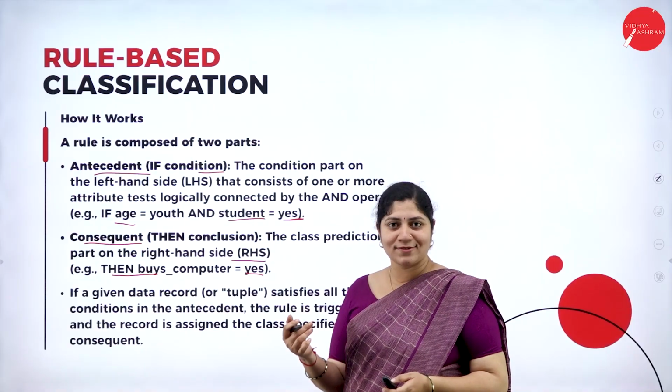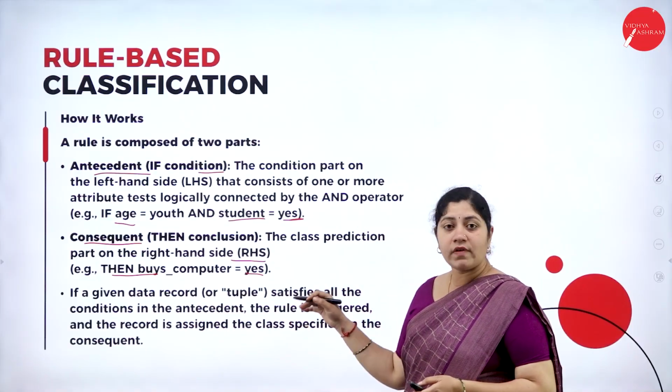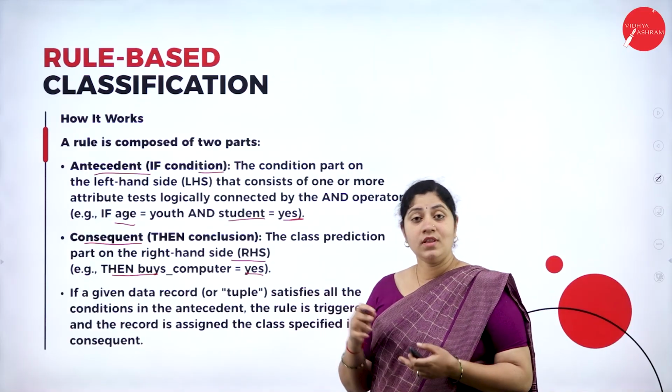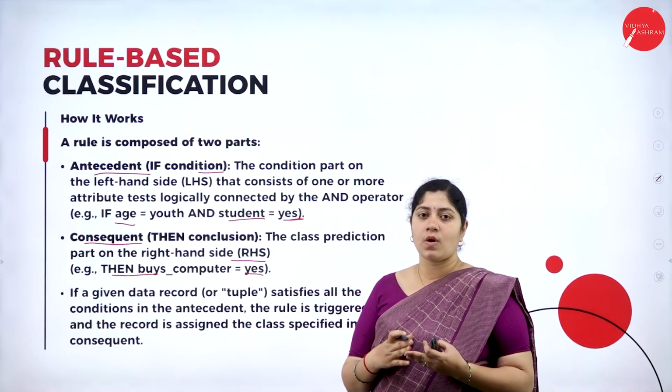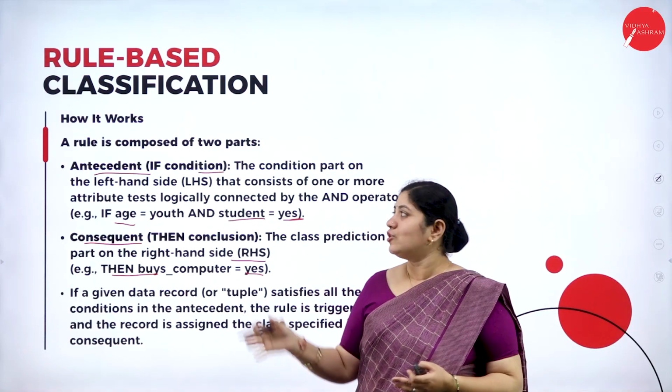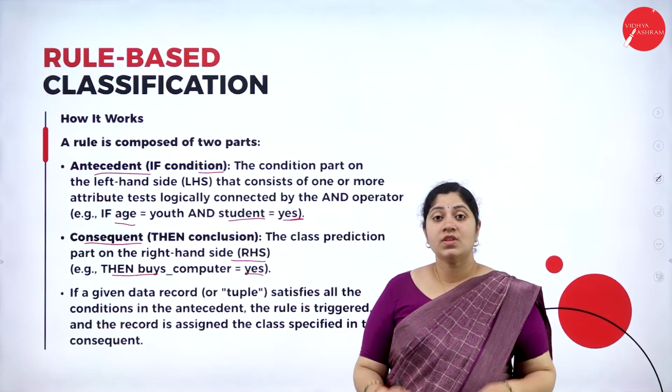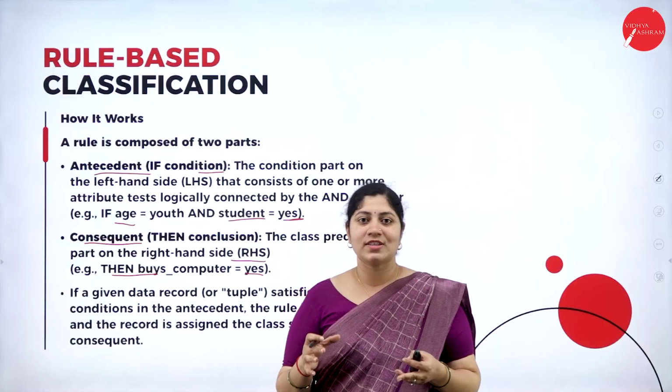We agree, correct? Yes. If a given data record satisfies all these conditions, then the rule is triggered and the record is assigned. Okay, so this is how rule-based classification works. So this is all about rule-based classification.